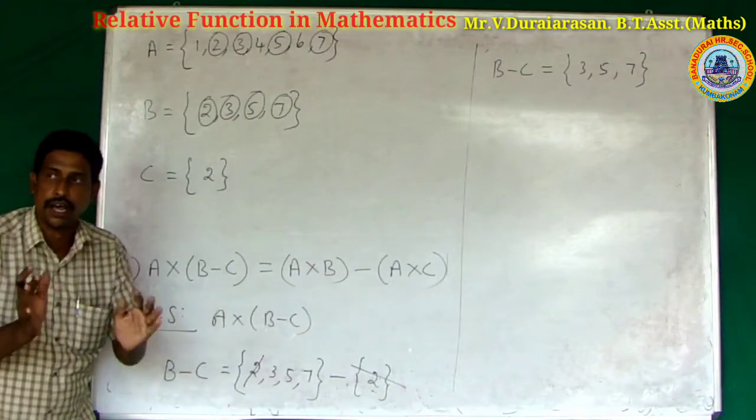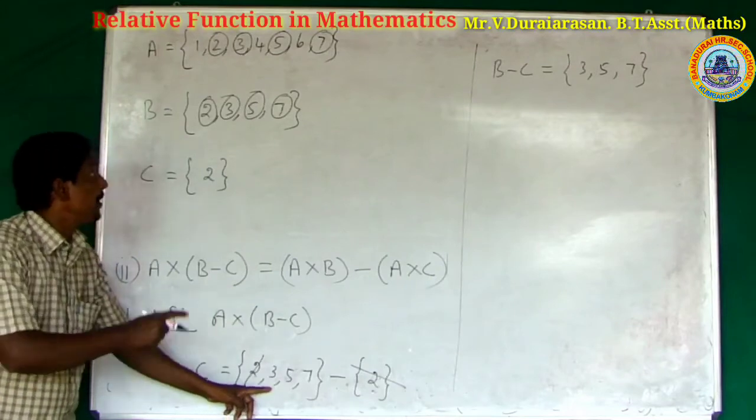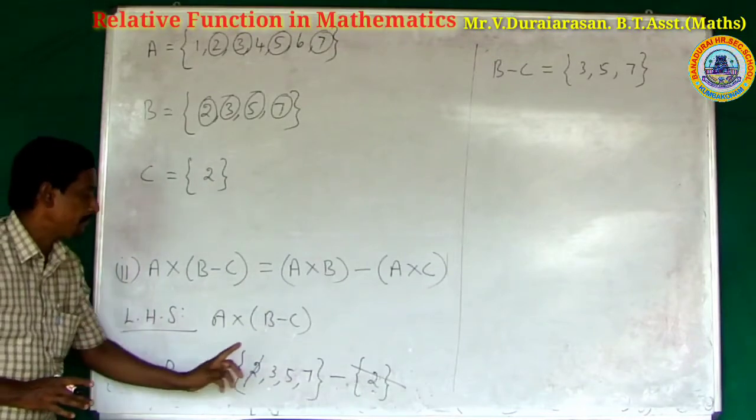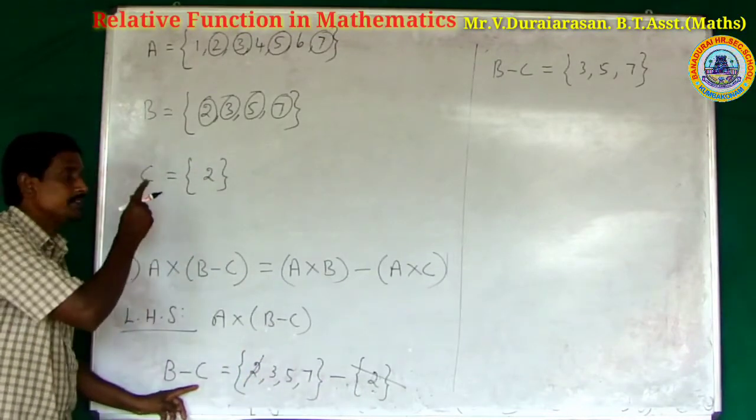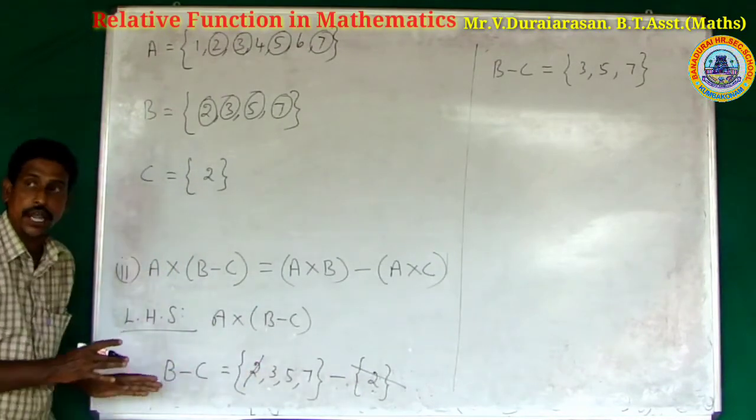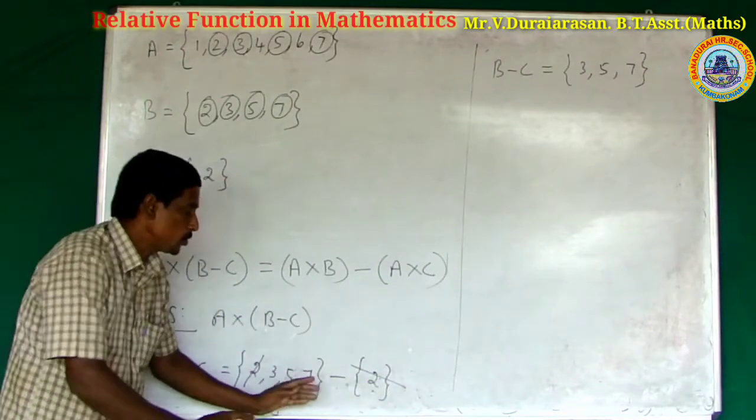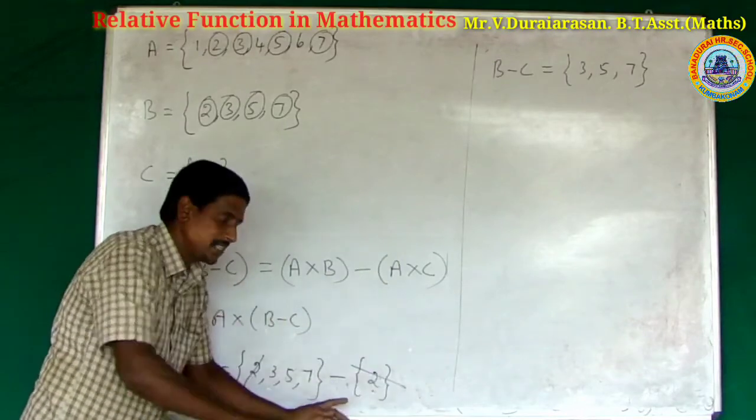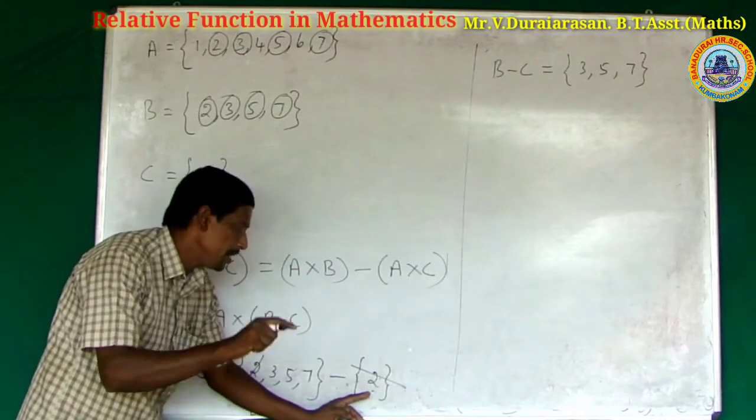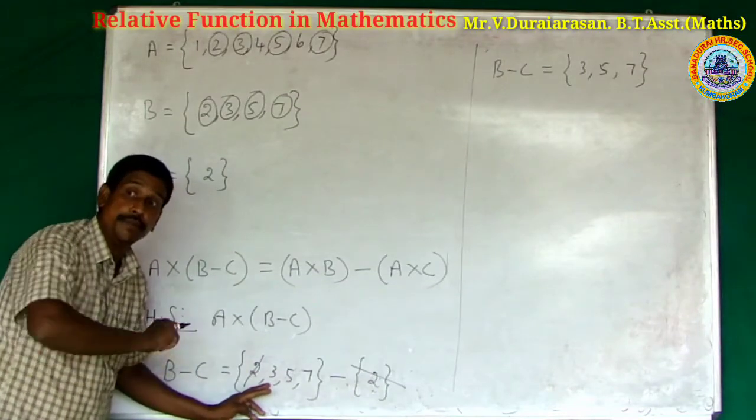To find B difference C, how to find it, sir? First write B. What are the elements in B? 2, 3, 5, 7. Difference. What are the elements of C? The element of C is 2. How to find B difference C? For the second set C, first eliminate. What are the elements in C? The element of C is 2. Eliminate 2 in B.